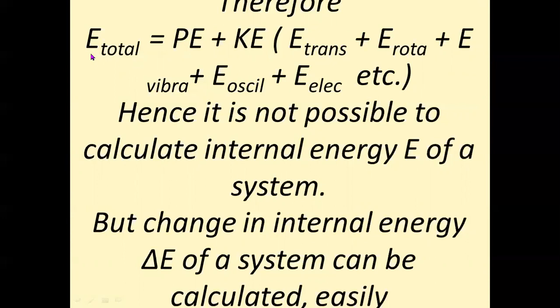So finally we can say E total is the sum of potential energy and kinetic energy.